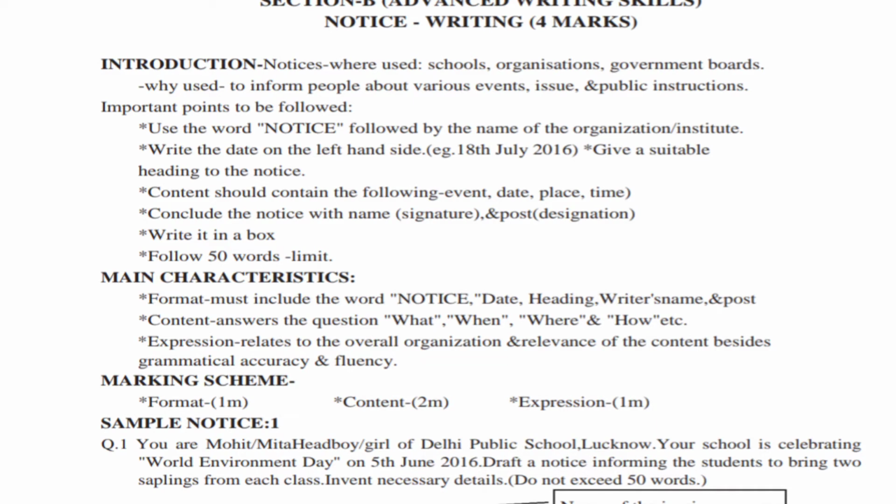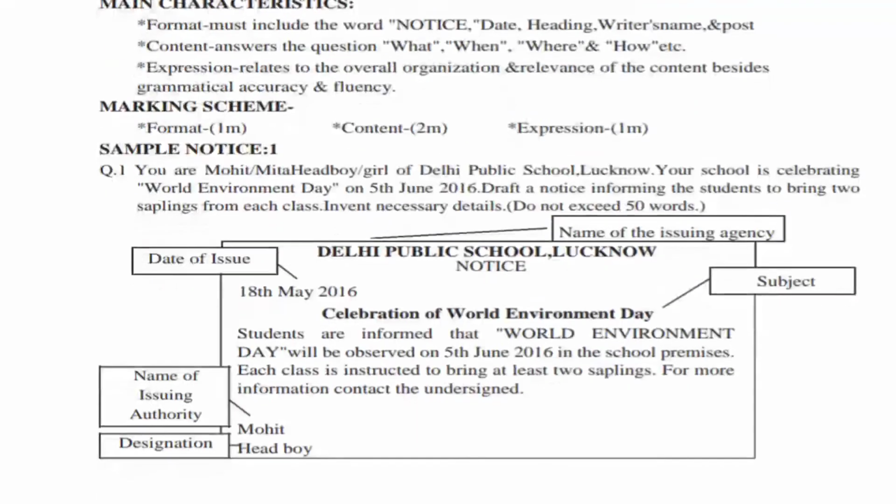Content should contain the following events. Suppose you are announcing something, a competition that is held in a school. In that case, in the content part, you have to write World Environment Day. Here the question is: you are Mohit or Mita, the head boy of Delhi Public School, Lucknow, and your school is celebrating World Environment Day on 5th June 2016. Draft a notice informing the students to bring 2 saplings from each class with necessary details. So usually the questions are asked like this for the board examination.